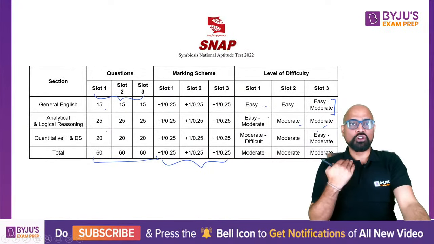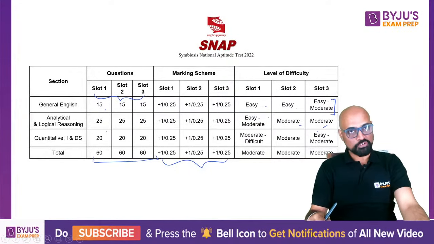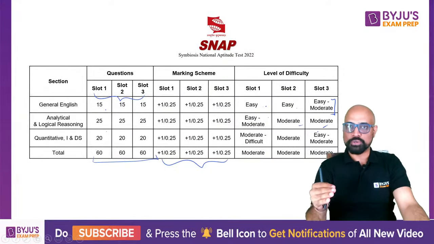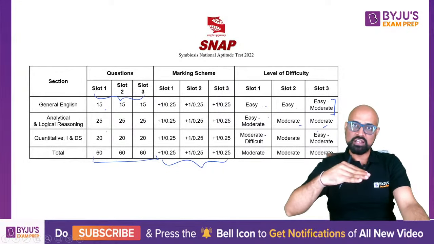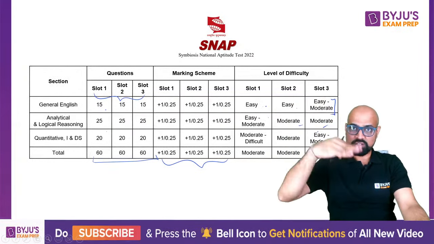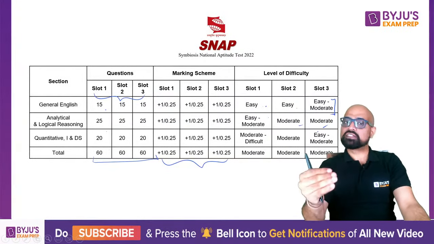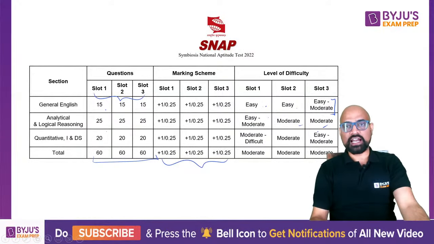So SNAP is already LOD 1. Level of difficulty 1, whichever book you are following, whichever topic tests you are doing, right? There you have beginner level, then you have advanced level, then you have expert level, different levels. So this is beginner level to max advanced level. Advanced level as in LOD 2. It doesn't go beyond that. Okay.